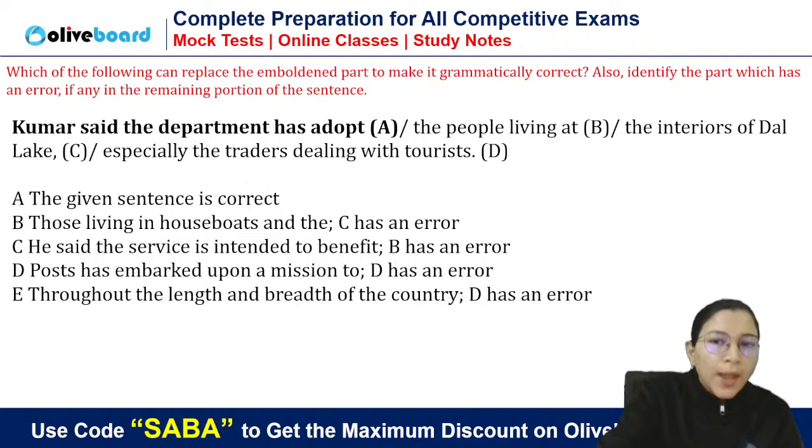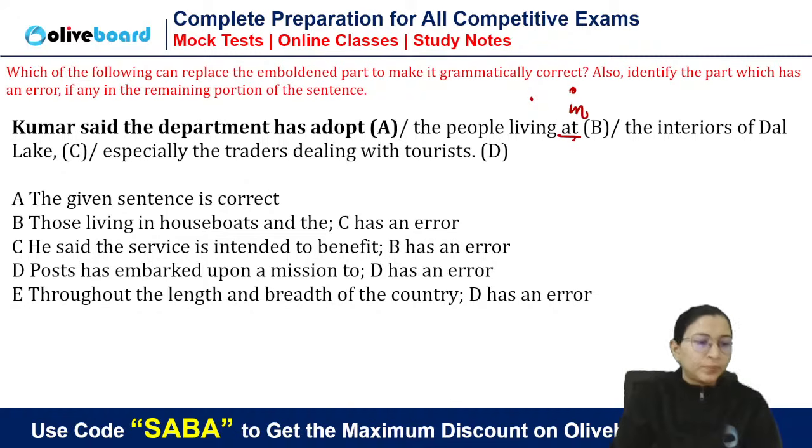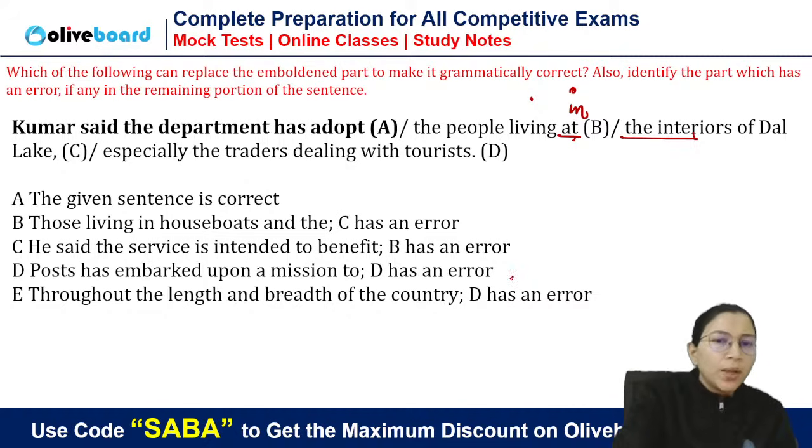So, people living at the interiors or in the interiors of Dal Lake. You live in, so "at" is wrong. See, "at" we use for a particular place, like I live at this clock tower or something like that. I live at a particular place. But here interiors is given, so "in" will come. And I think this part is definitely wrong. So we cannot say that the given sentence is right.